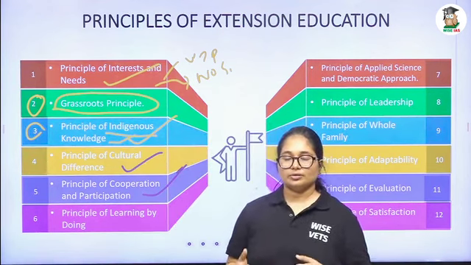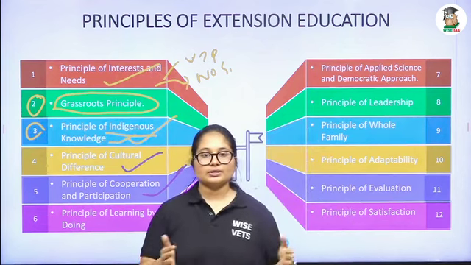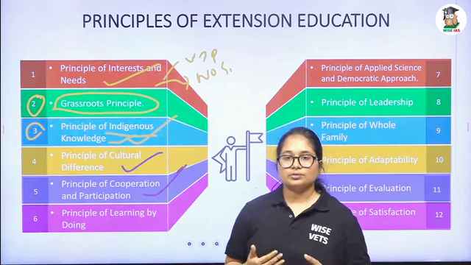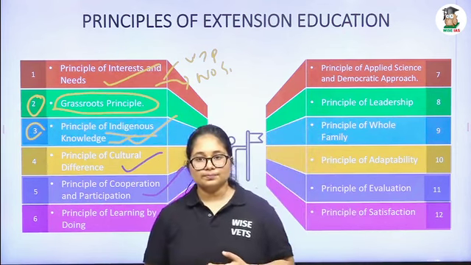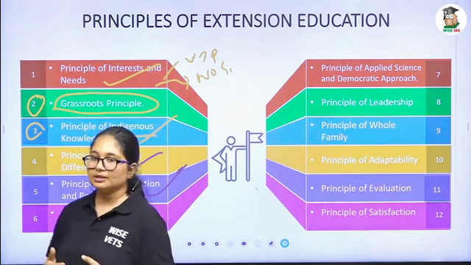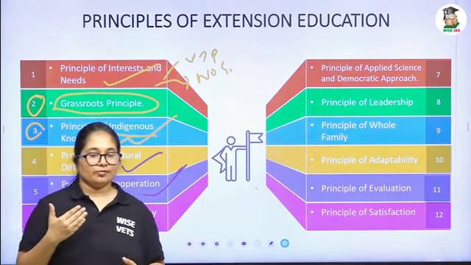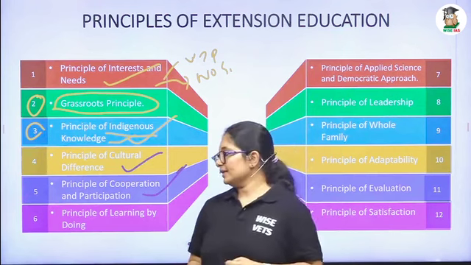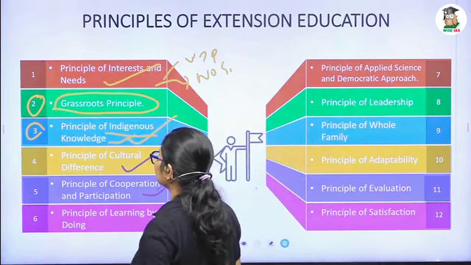We have to continue to collaborate with the farmers in all three stages, so that they have the willingness to participate more. So we have to make sure that farmers are participating or cooperating in all the stages, from the planning at the beginning to the feedback. Okay, that comes under the principle of cooperation and participation.